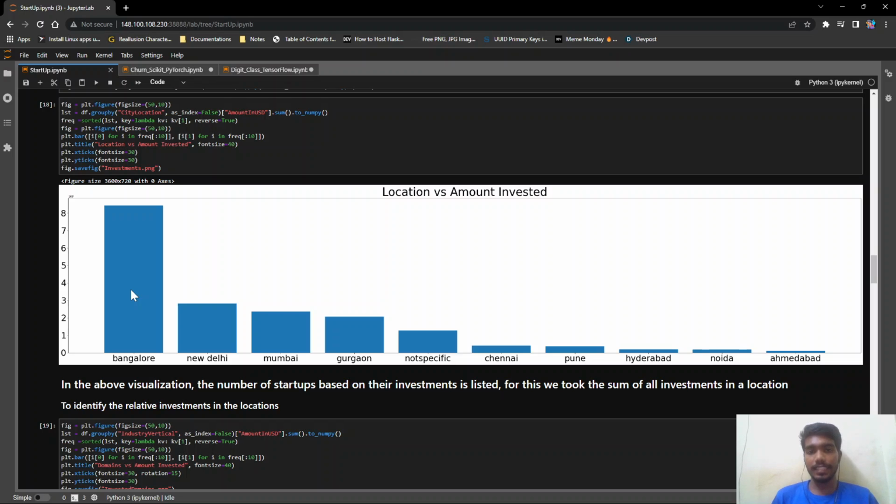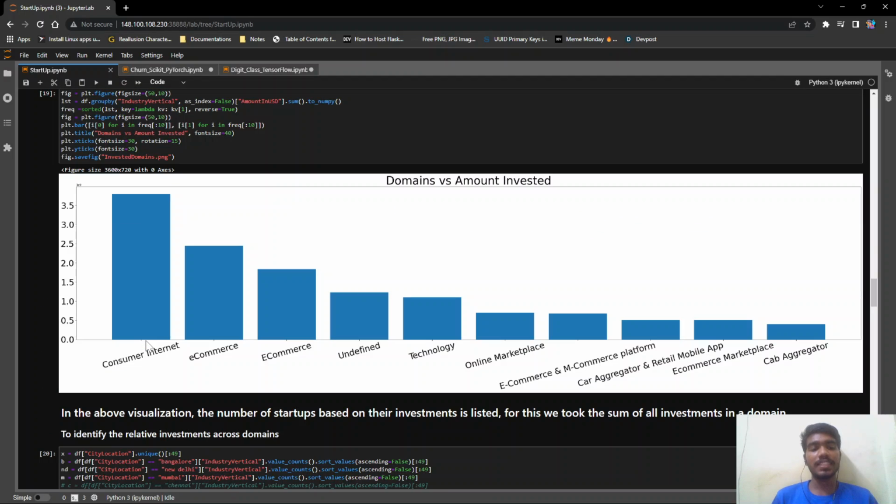in each region, in each city. So the amount invested in each city, we can clearly see that Bangalore has very high investments. Then we move on to the amount invested per domain. So we can clearly see that the consumer internet domain has vastly more money pouring into it, which is followed by the e-commerce business.